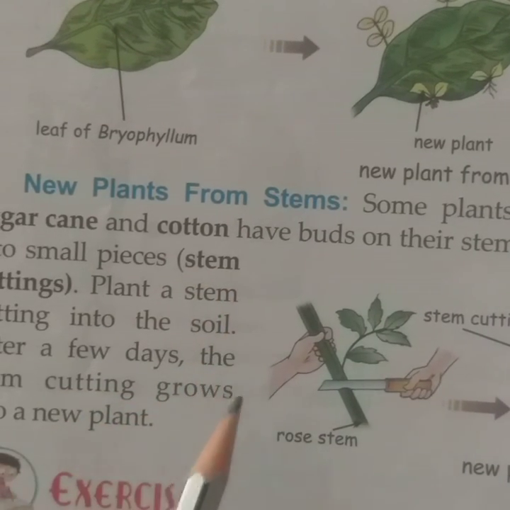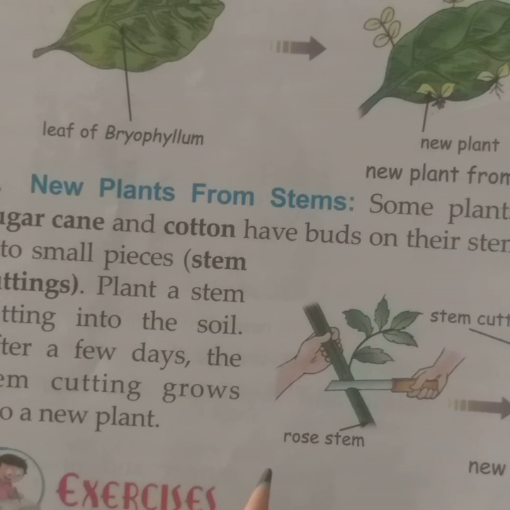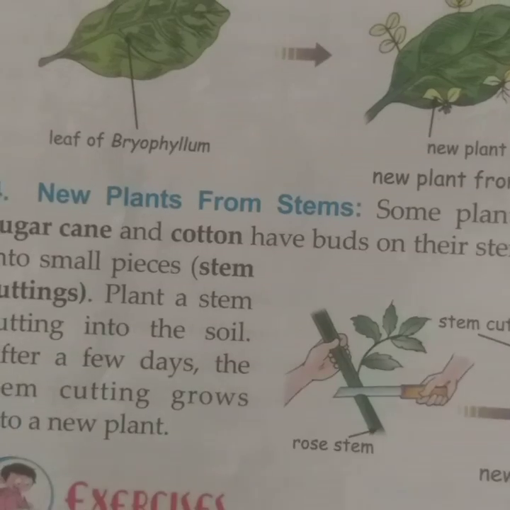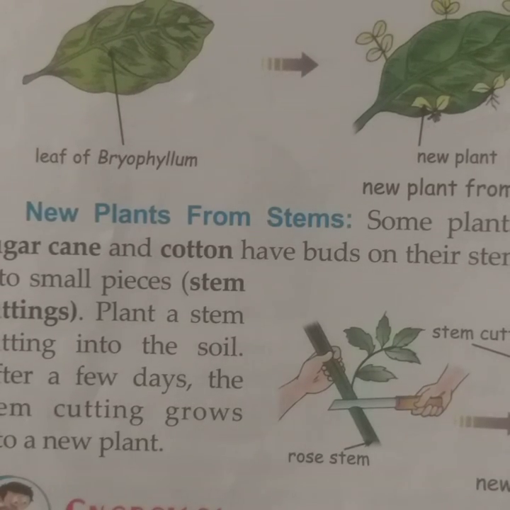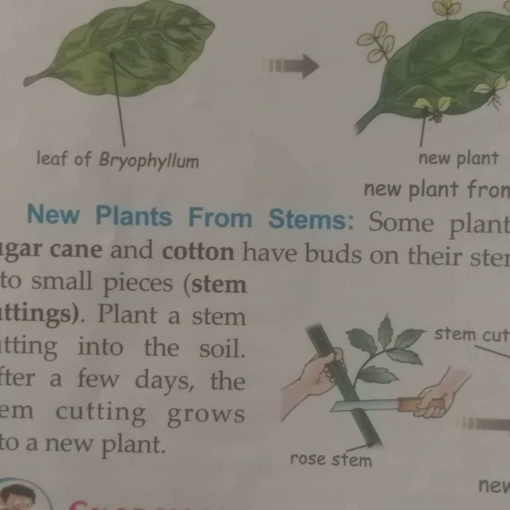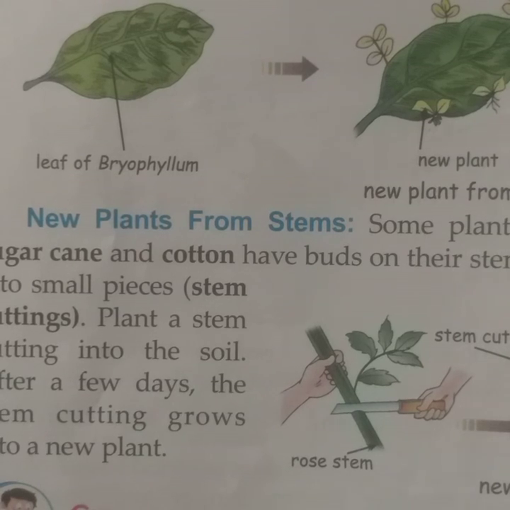These are some examples of stems that bear buds. The buds of these plants are in the stem. If we sow the stems directly into the soil, we will get a new plant.